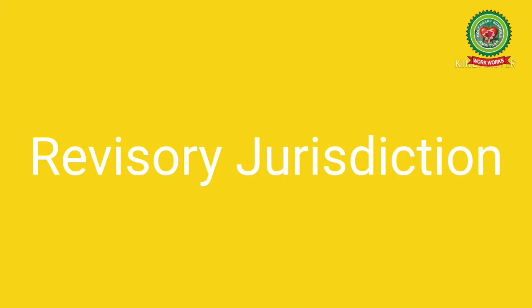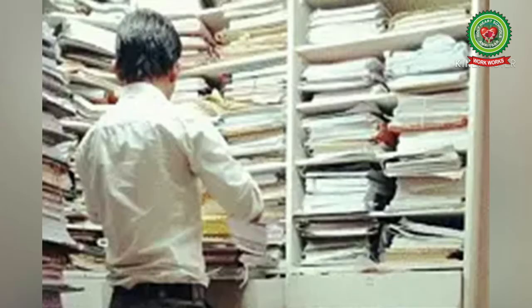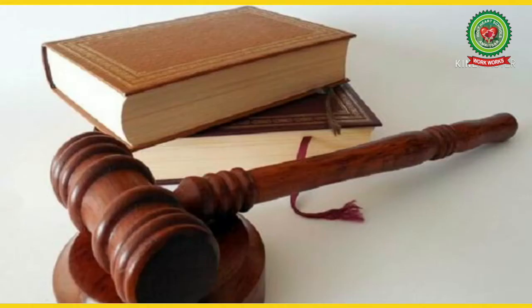Next is Revisory Jurisdiction of the High Court. The High Court has the power and the right to revise its earlier decisions and give a new decision contrary to earlier one. This provision is given as human judgment is fallible and an erroneous judgment cannot be allowed to continue indefinitely. Fallible means capable of making mistakes or being wrong. Moreover, situations may arise in future requiring reconsideration of an earlier judgment.